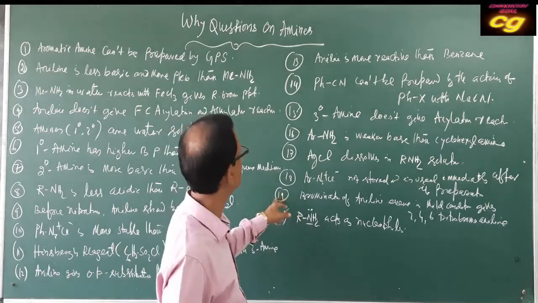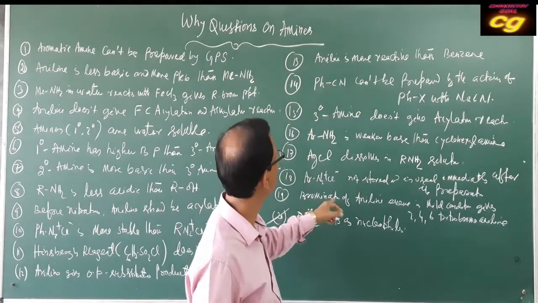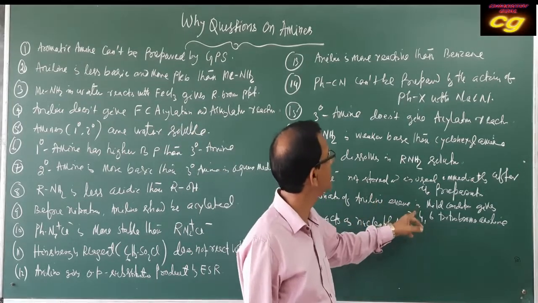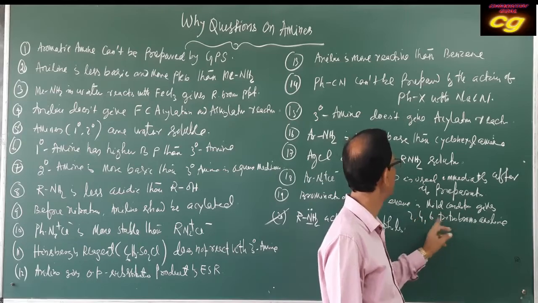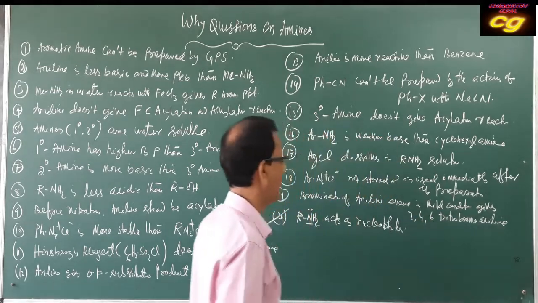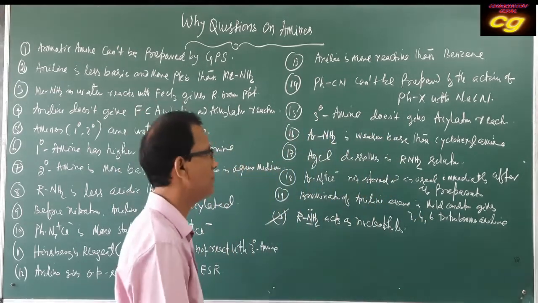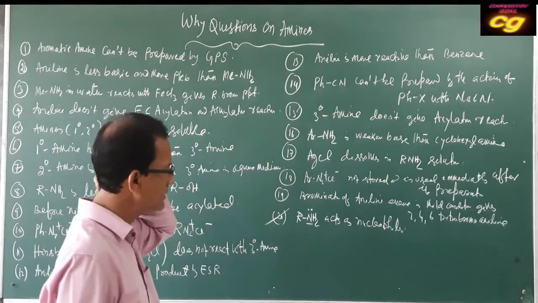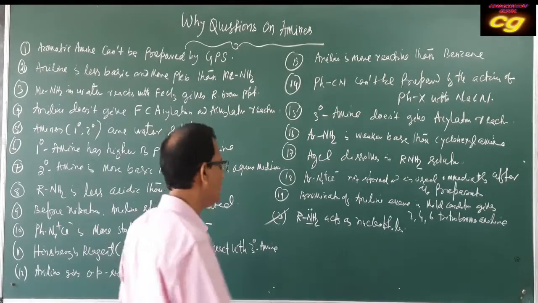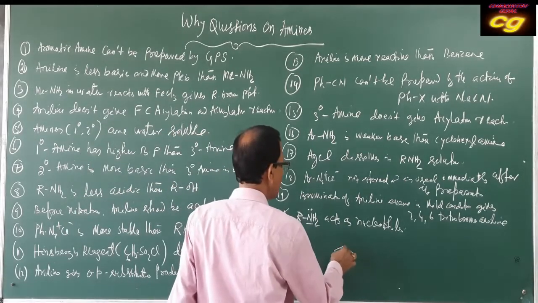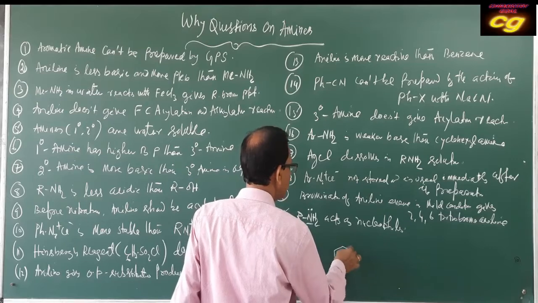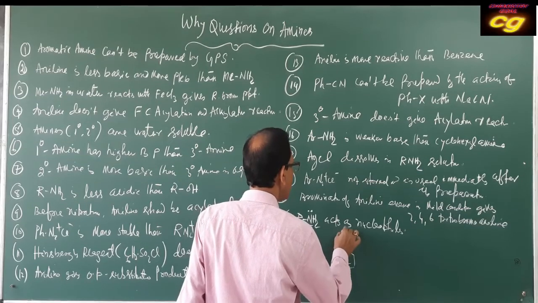Then question number 19: bromination of aniline, even in mild conditions, gives 2,4,6-tribromoaniline. Why does it give 2,4,6-tribromoaniline even in mild conditions? Because in aniline, the amino group has a lone pair.